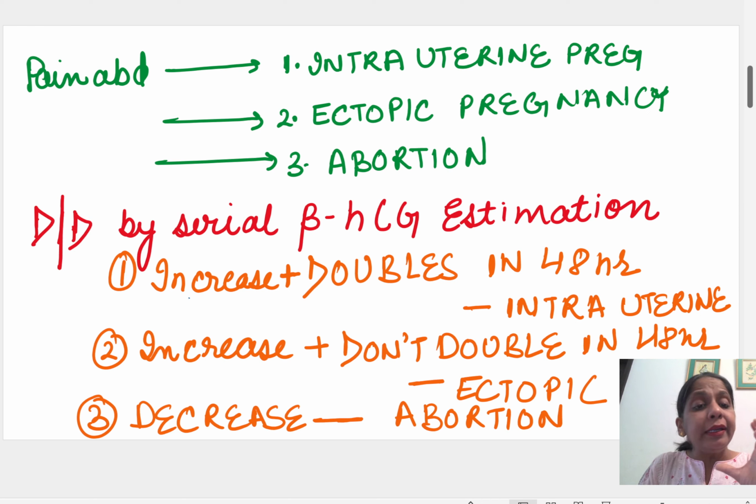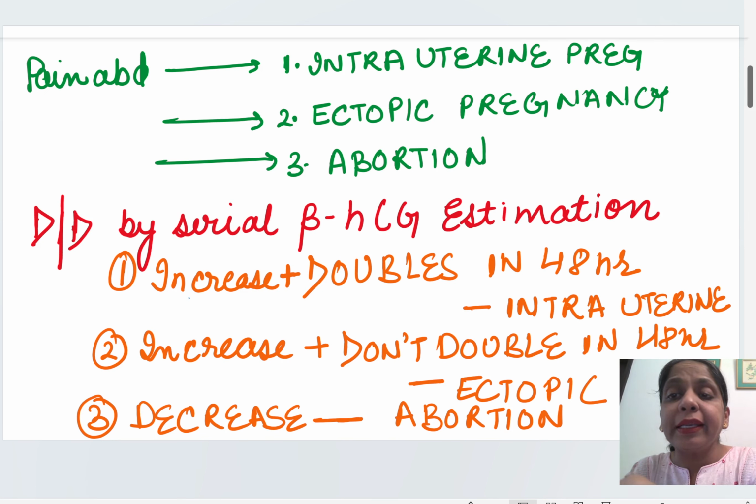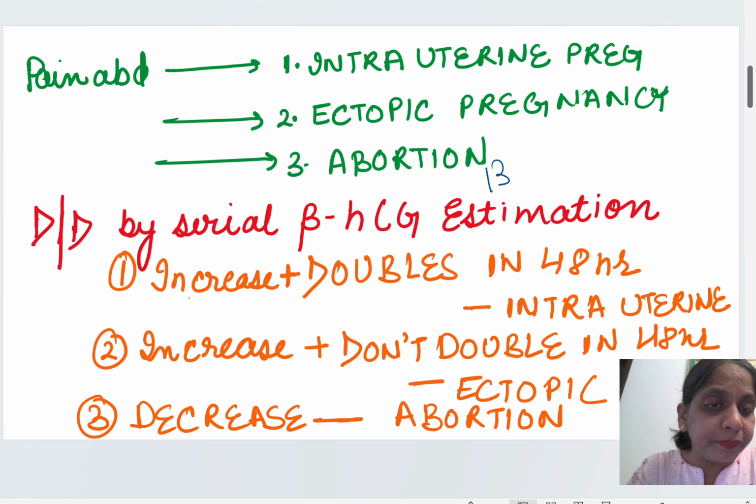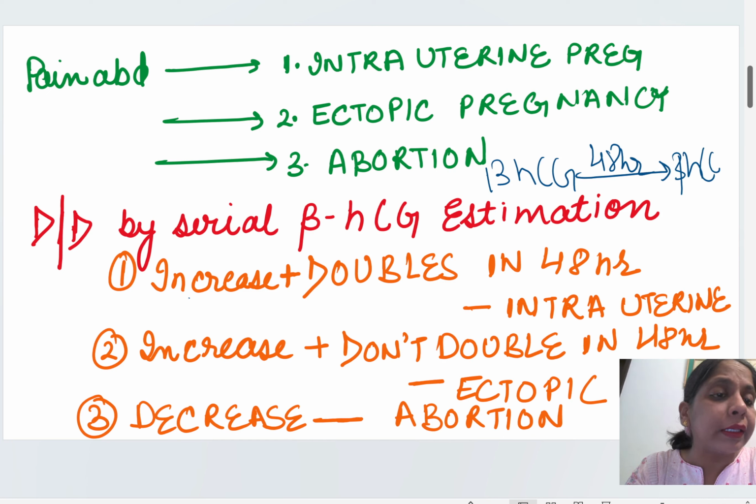We can differentiate at this stage by serial beta hCG estimation. What do we mean by serial beta hCG estimation? It means we will get the beta hCG done and then repeat it after 48 hours, so the beta hCG is tested in a series.